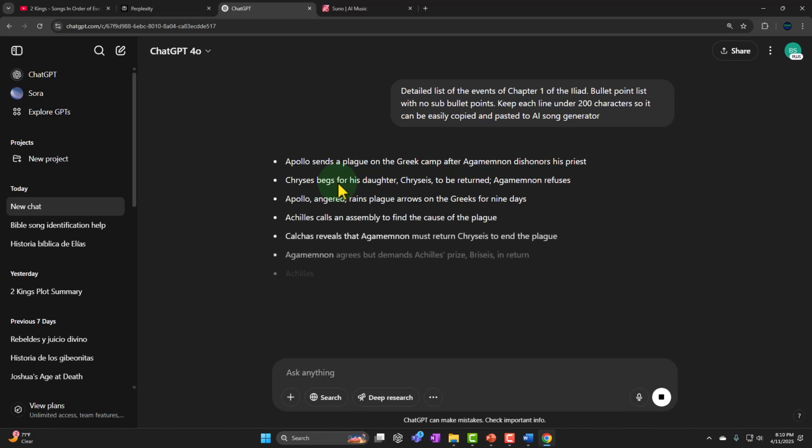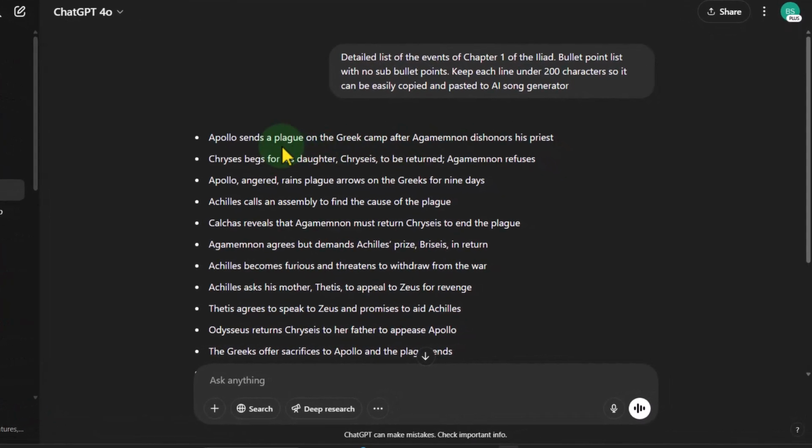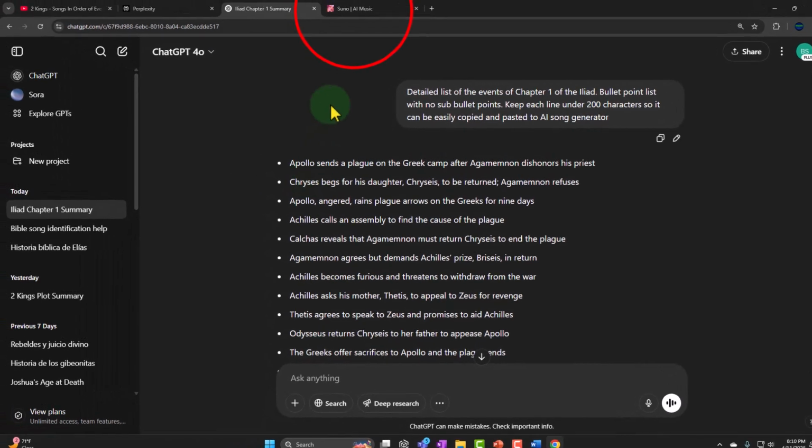So, Apollo sends a plague to the Greek camp after Agamemnon's dishonor. When I read that, I might not even know a lot about it, right? Because maybe I haven't read the Iliad in years. I watched the movie forever ago or something like that, right? So now I might not even know much about this, but the AI software does.